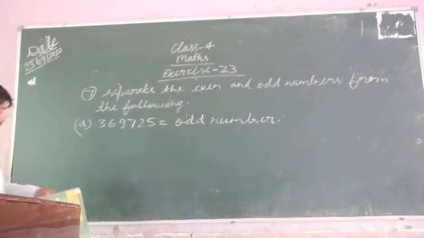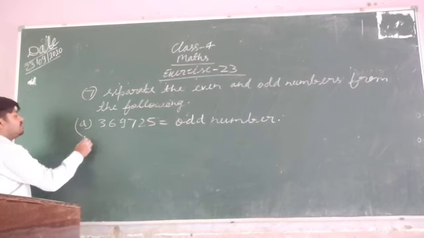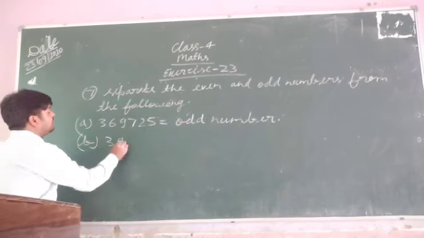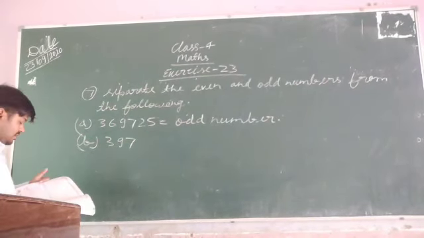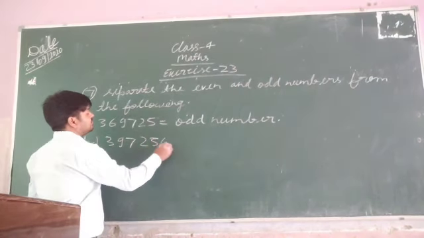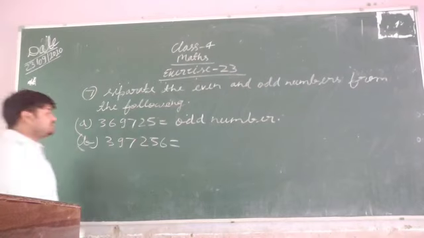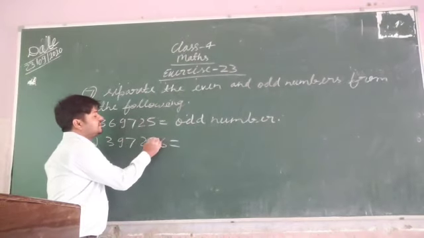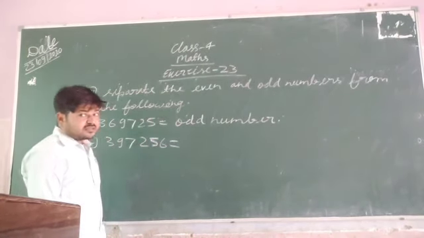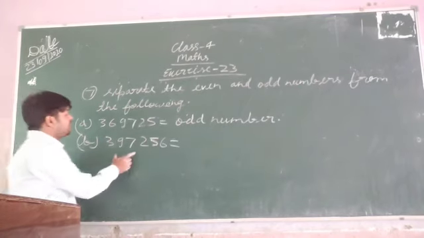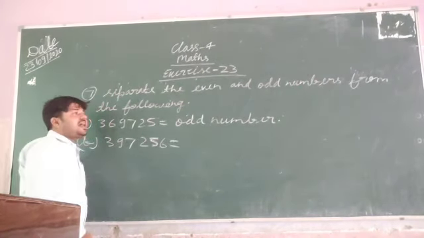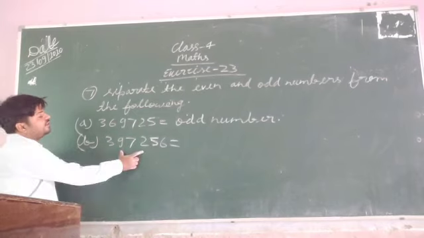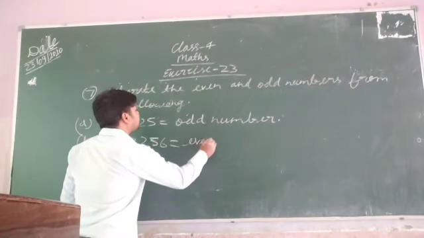Okay, now question number B, 3,97,256. First you have to check whether this number is divisible by 2 or not. Here you can see that the unit digit is 6 and 6 is divisible by 2, so this number will also be divisible by 2. If the last digit is 0, 2, 4, 6 or 8, then the number is divisible by 2. If it is divisible by 2, then which number will it be? Even number.